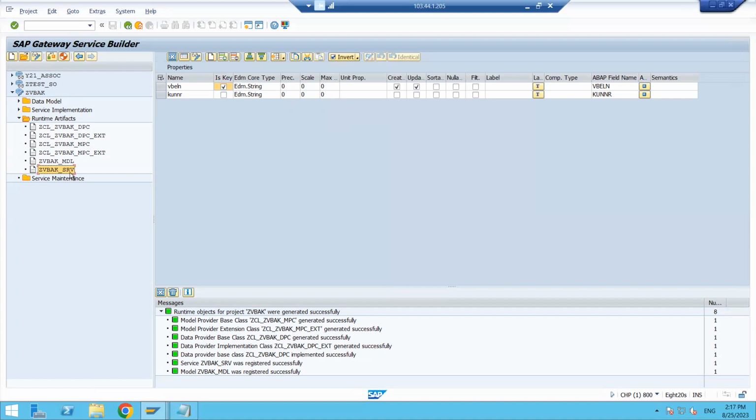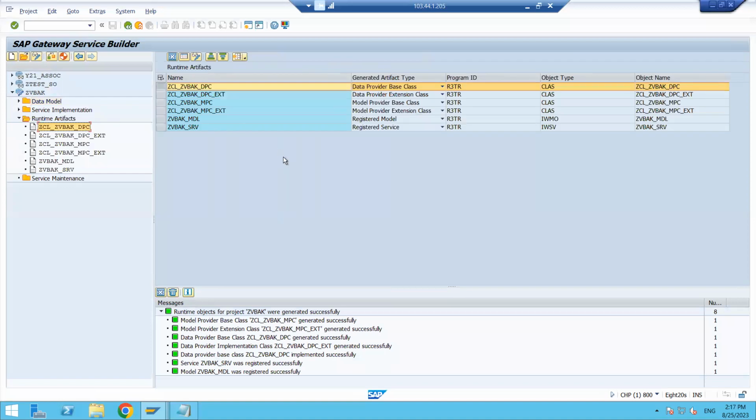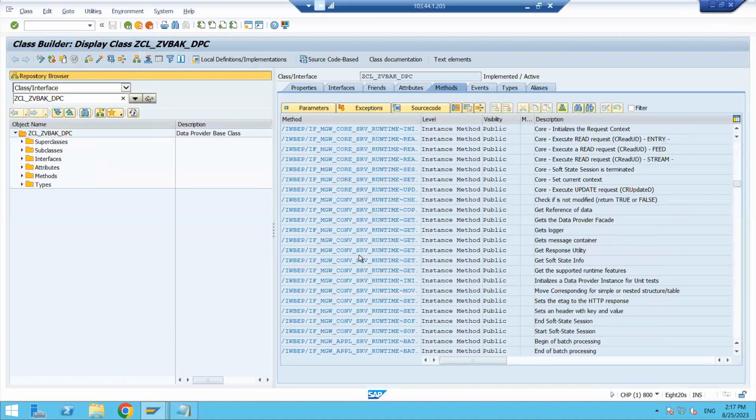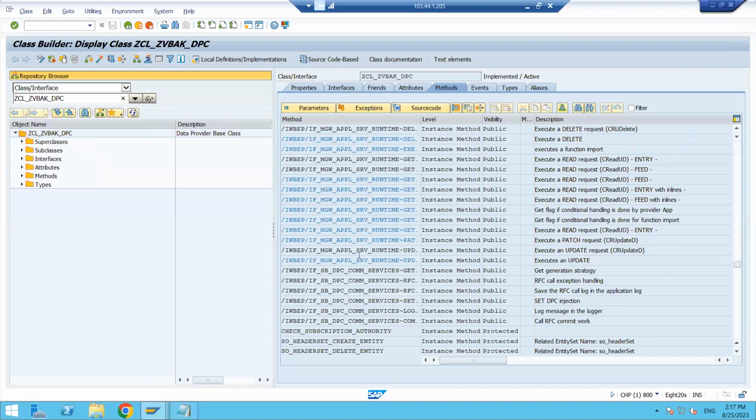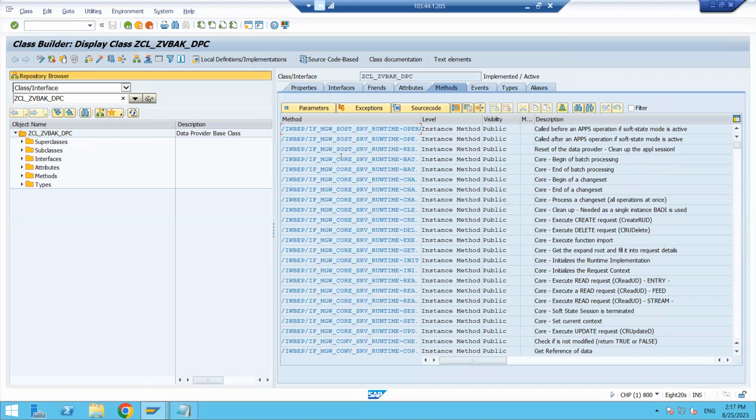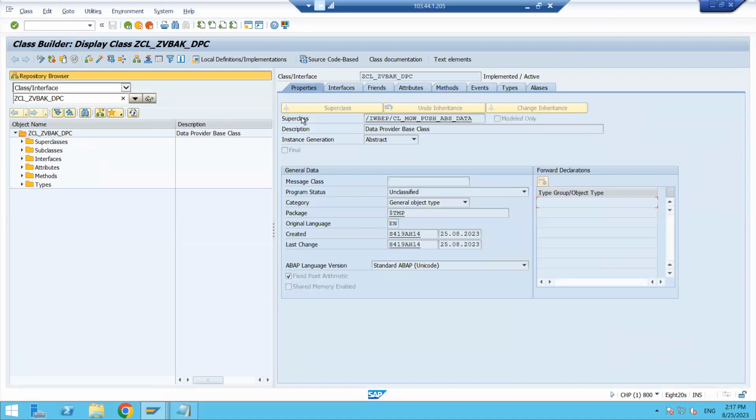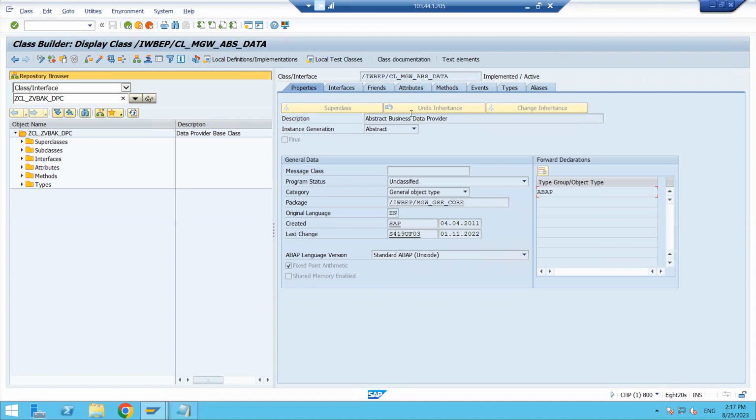Just now I discussed DPC. It is the base class, the parent class. It will contain some methods here, which are coming in blue color. If you click on the properties tab, we can see the super class. For this class, one more super class is there. If you double click on this one also, this is the abstract class.